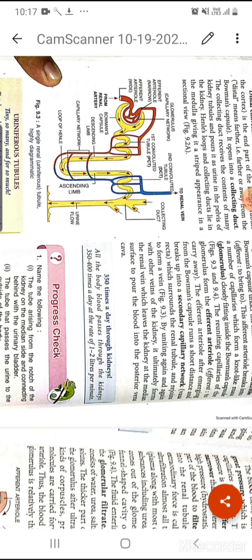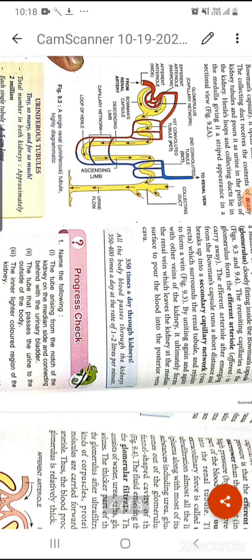So by uniting with the veins, when they unite again and again in the kidney, it ultimately forms the renal vein. Means after the renal artery they unite and form the renal vein, which leaves the kidney at the median surface to pour the blood into the posterior vena cava.